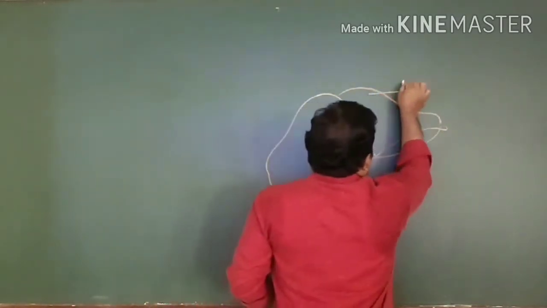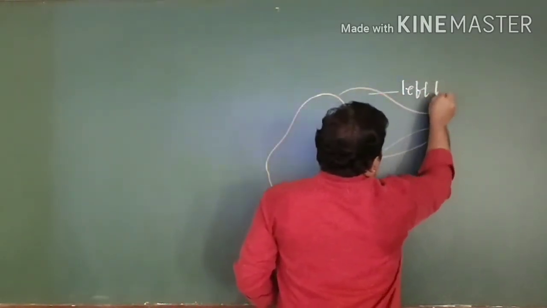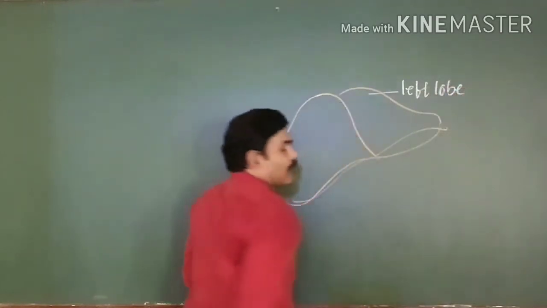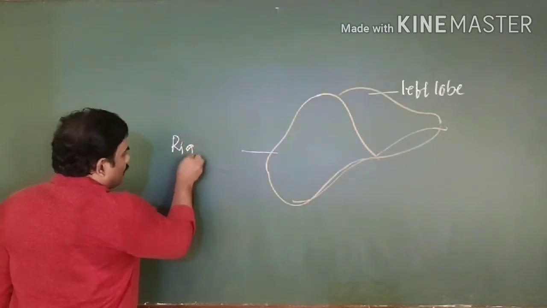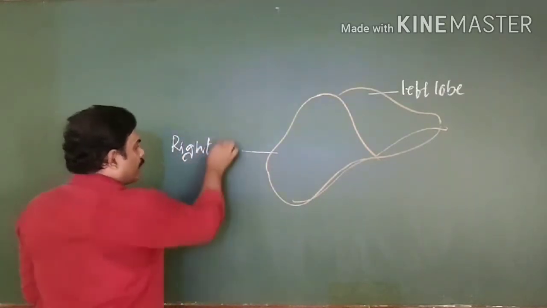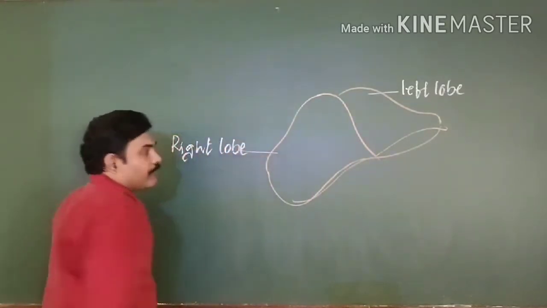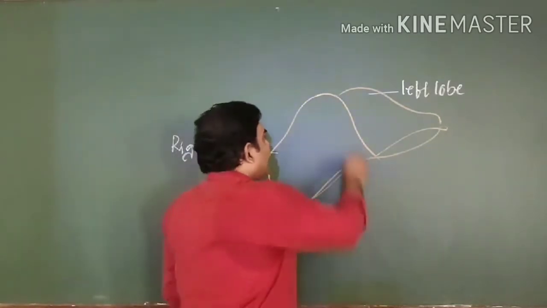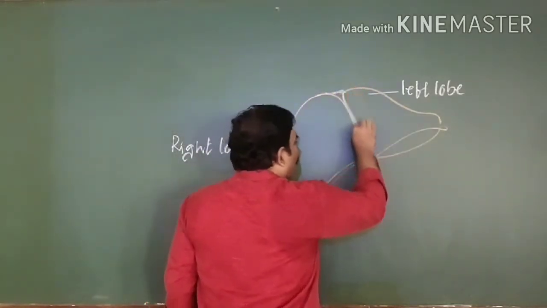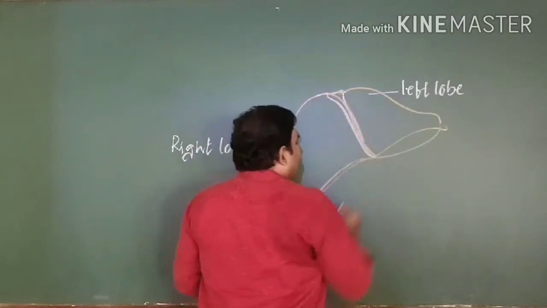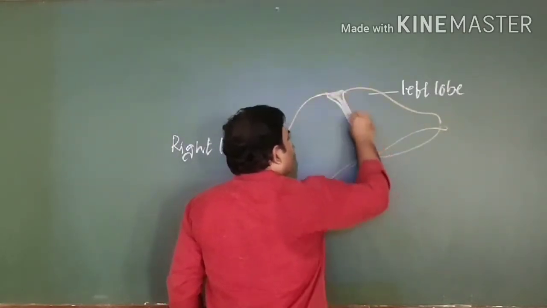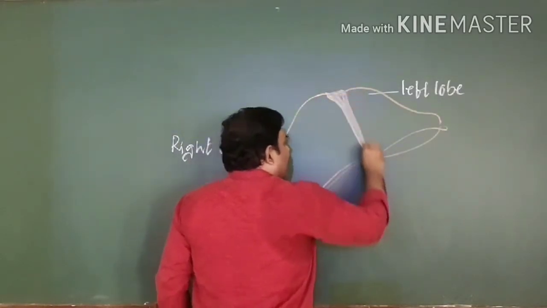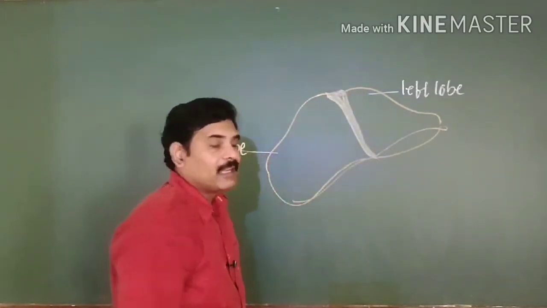This is the left lobe, and this is the right lobe. These left as well as right lobes are both connected by a kind of tissue known as the falciform ligament.